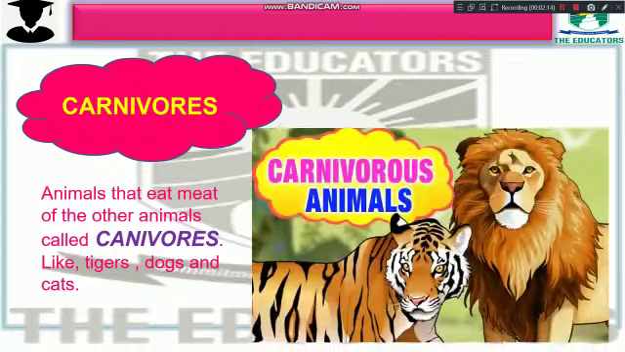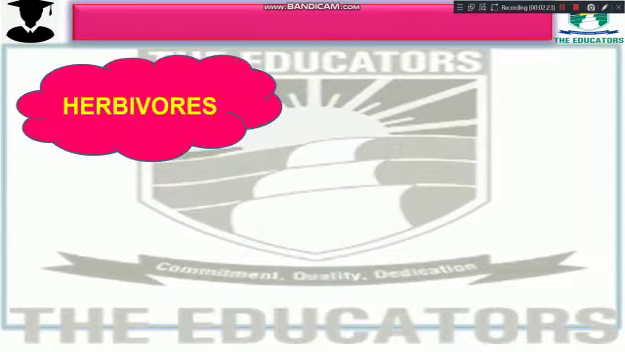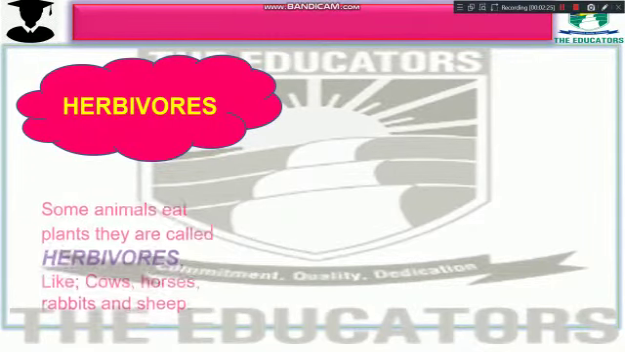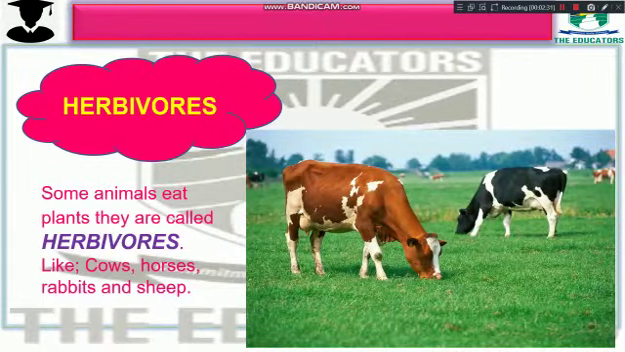The second one is carnivores. Carnivores are those animals that eat meat of the other animals. They are called carnivores, like tigers, dogs and cats. Herbivores. Some animals eat plants. They are called herbivores, like cows, horses, rabbits and sheep.